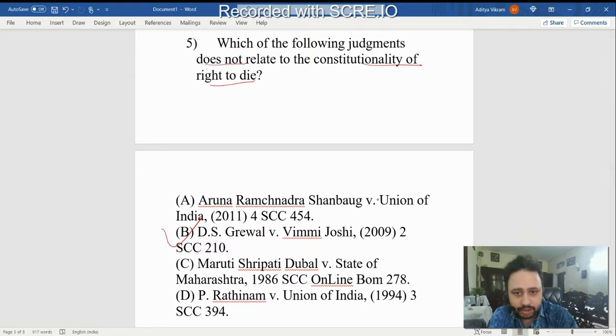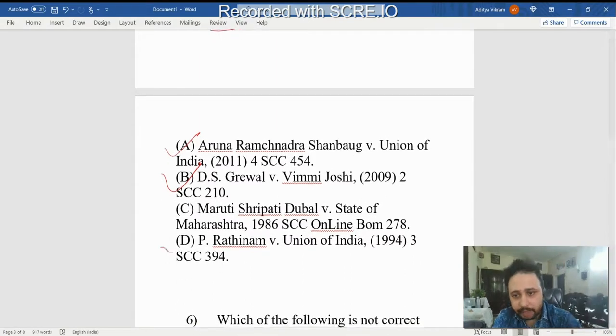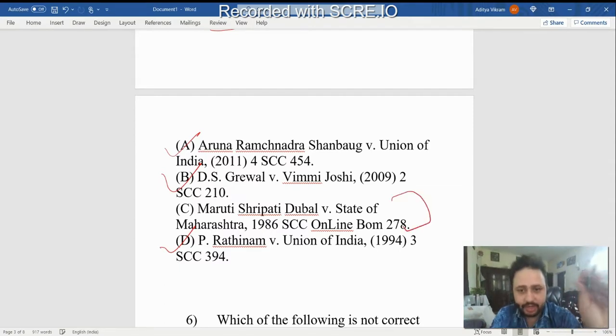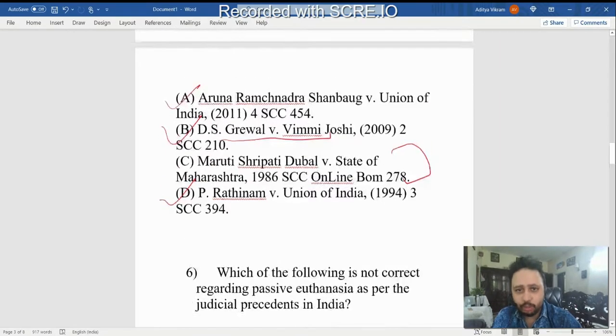Aruna Ramchandra Shanbaug case, which also led to the Common Cause versus Union of India 2018 case. Then this P. Rathinam case, in the very beginning, held that right to life includes right to die with dignity, and even this case is related to euthanasia. But D.S. Grewal versus Vimmi Joshi is not related to euthanasia. So the right answer is option B.